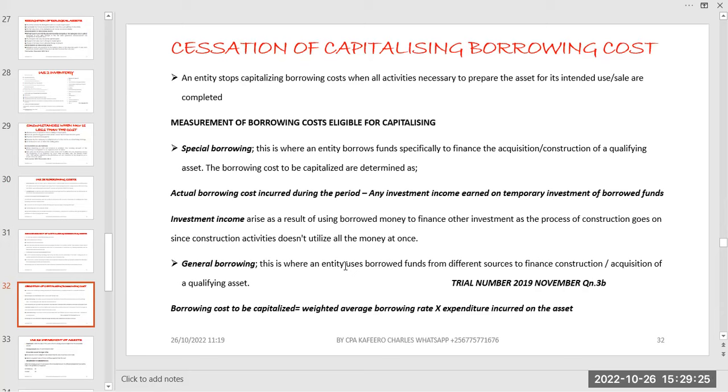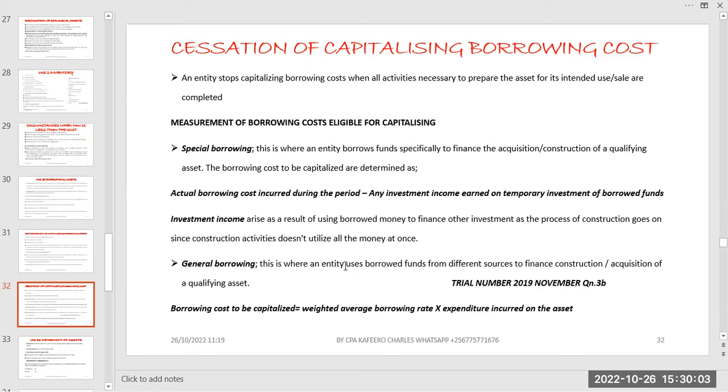The borrowing cost to be capitalized is determined as the actual borrowing cost incurred during the period, minus any investment income earned on a temporary investment of the borrowed funds. But remember, for us, we are only accounting for the interest component and other costs, not the whole loan amount. Here we are only interested in these charges that we are supposed to include back.